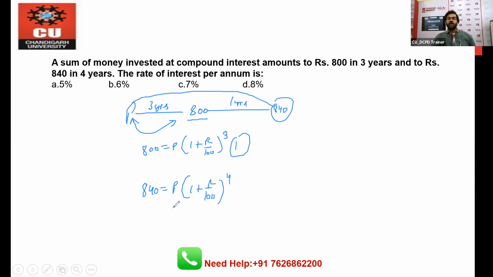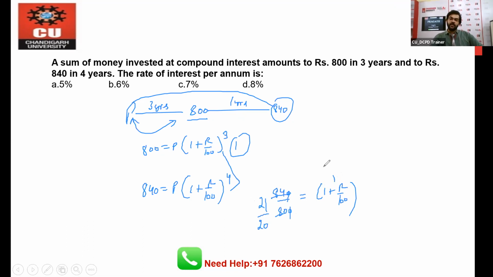All right. Now if you divide these two things, you will say that 840 by 800 equals, P P cancel, so there will remain only 1 plus r by 100, right? So 0, 0 cancel, 4 to 8, 4 to 14, 4 to 8, 0.